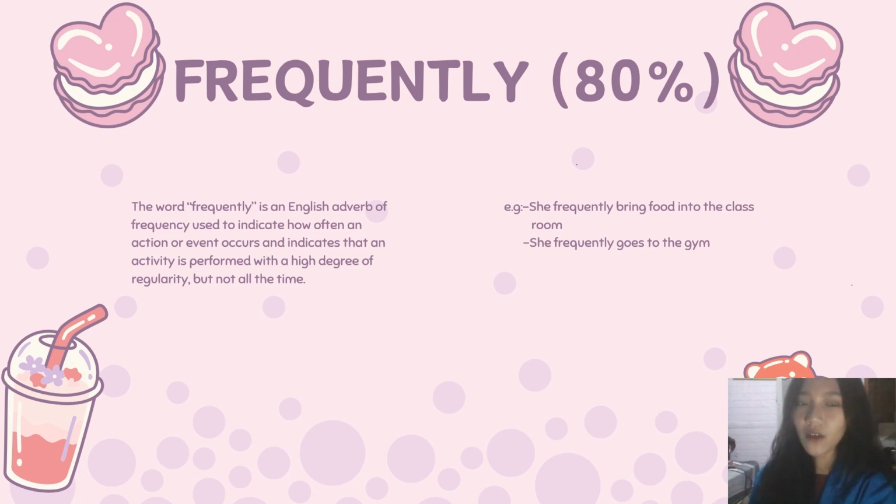The third example of adverb of frequency is frequently. The word frequently is an English adverb of frequency used to indicate how often an action or event occurs, and indicates that an activity is performed with a high degree of regularity but not all the time. And the example is, she frequently brings fruit into the classroom. And the second example is, she frequently goes to the gym.